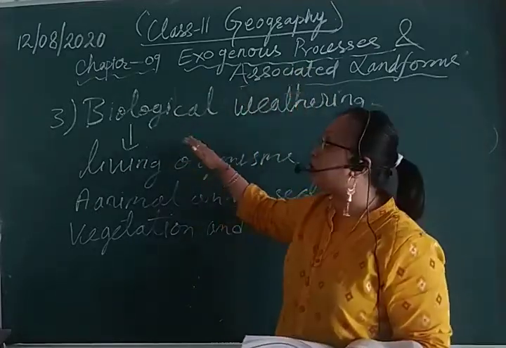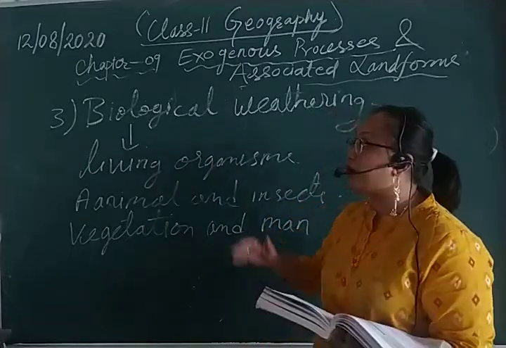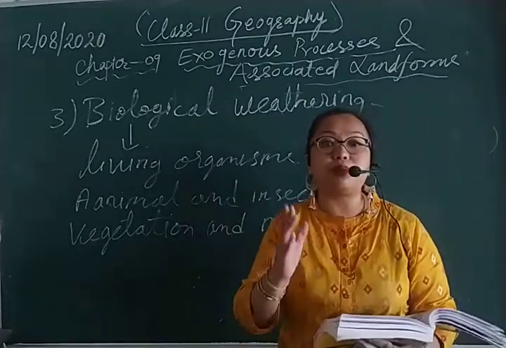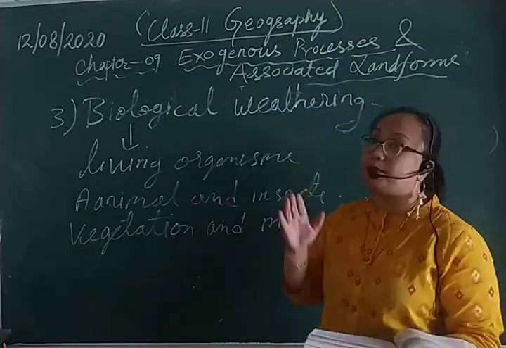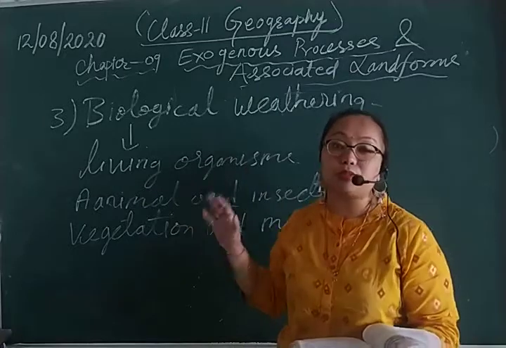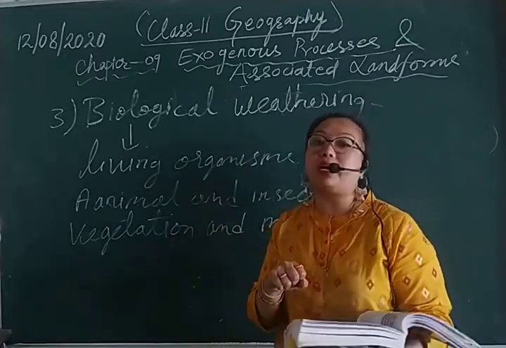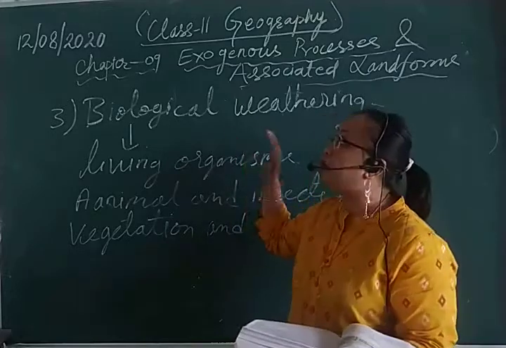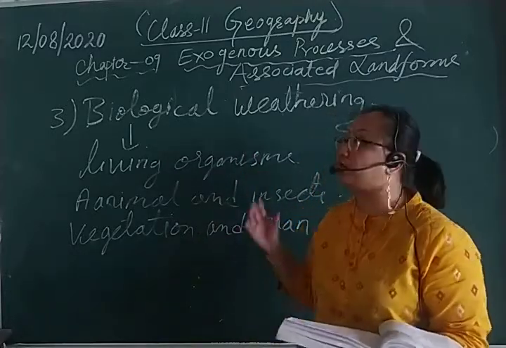Why? Because the council has reduced some of the chapters. So we are doing only those chapters that have been prescribed by the council. Don't think that some of the chapters have been missed out. They have been reduced by the council. That is why I am doing only those chapters which are important for your exams.